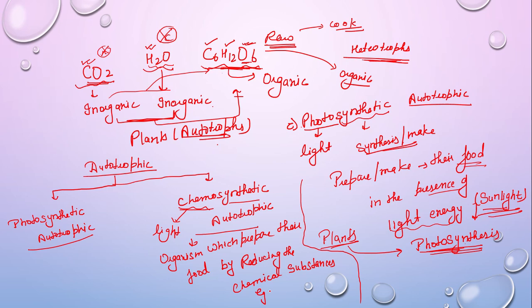We have some chemosynthetic bacteria which perform chemosynthetic autotrophy, right? Purple sulfur bacteria. So these bacteria extract their food from the chemical substances. By reducing those chemical substances, they get energy. So that is why they are called chemosynthetic autotrophs, right? I hope everyone has cleared about autotrophic mode of nutrition.